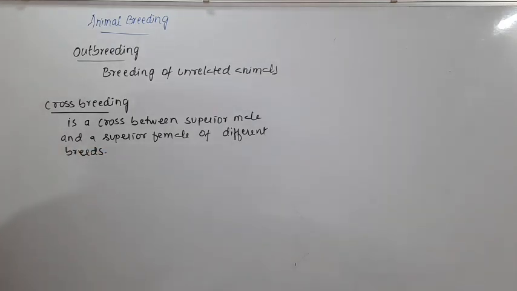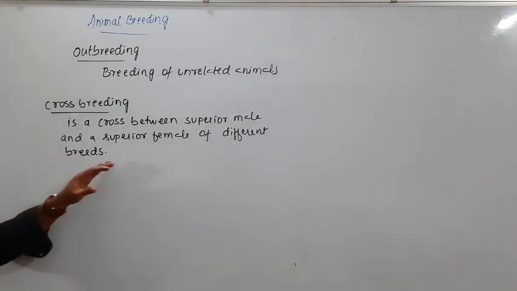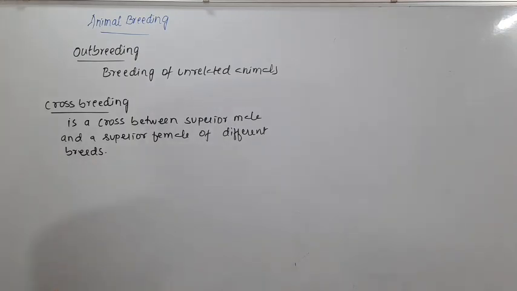Whereas in case of inbreeding, we have seen it will be within the closely related individuals of the same breed. So there we have called it inbreeding. But crossbreeding is a cross between two different breeds.